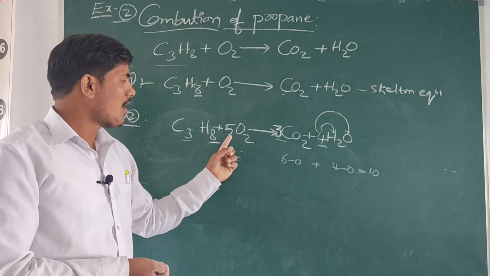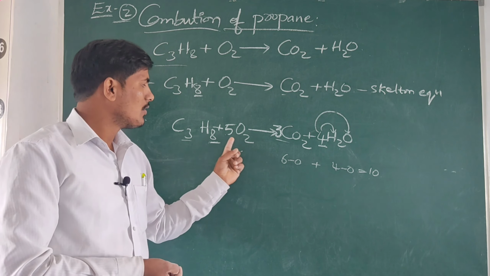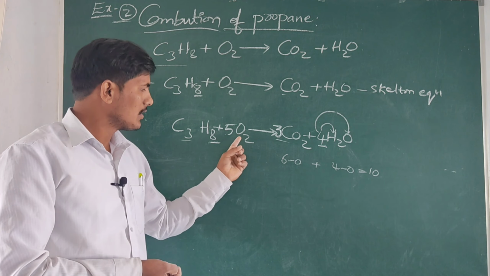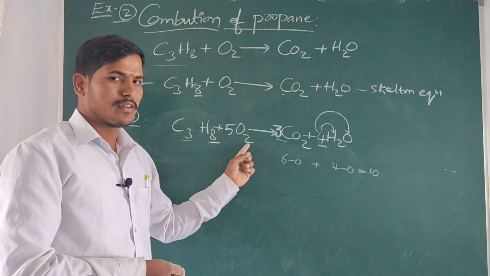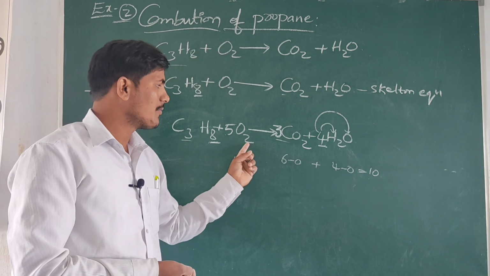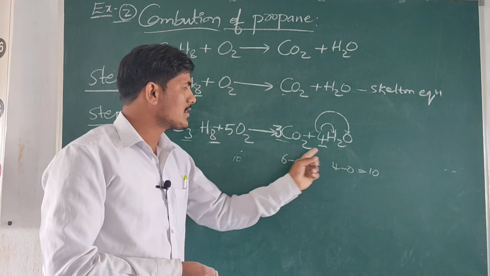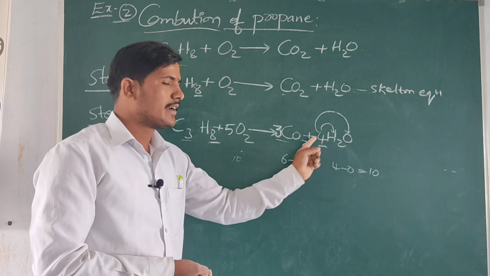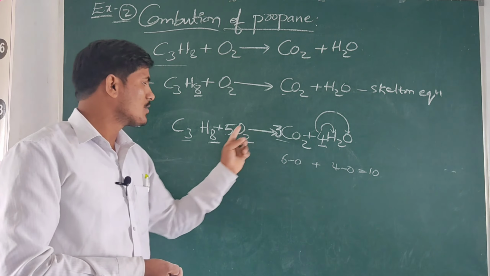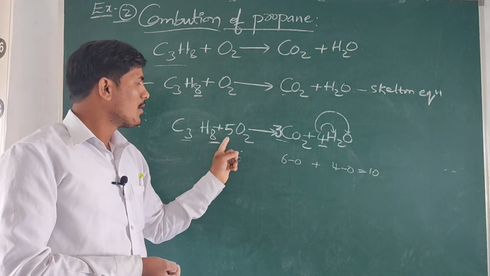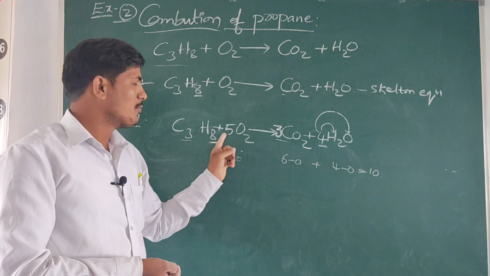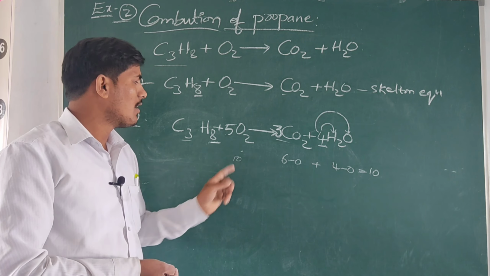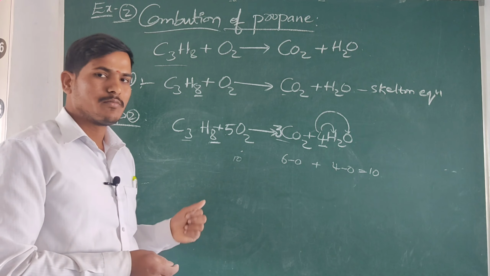Next here oxygens. How many oxygens are there? 5 times 2, 10 oxygens, that means here 2 oxygens are there. Okay, in the equation here total 10 oxygens are present. Here 3 times 2, 6 oxygens plus 4 oxygens, 10 oxygens are present on the right side. So that's why we are using here 5 as a coefficient value. By using 5 times 2, 10 oxygens will be balanced on both sides.